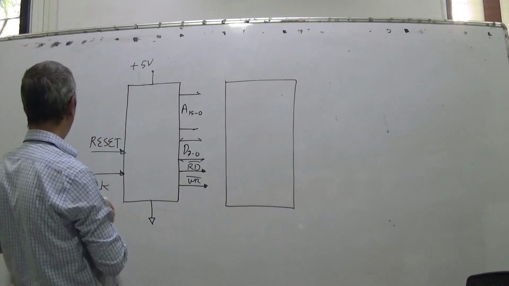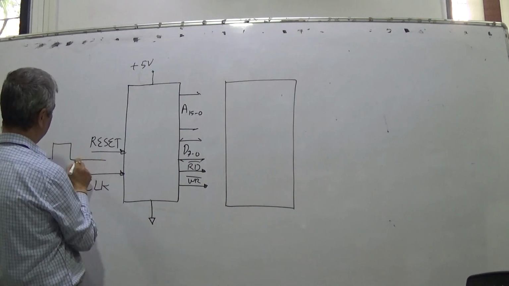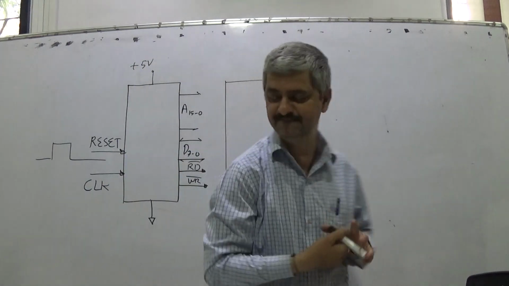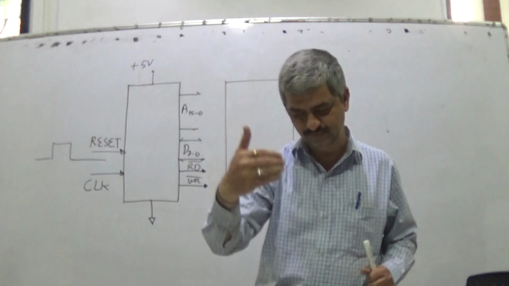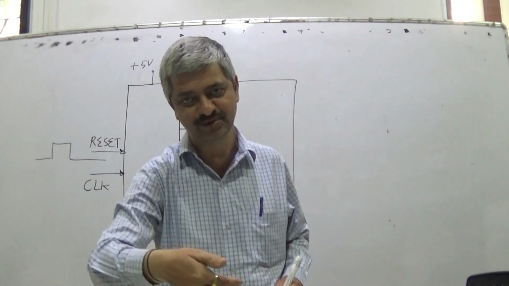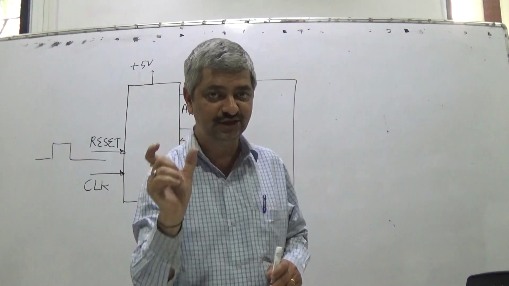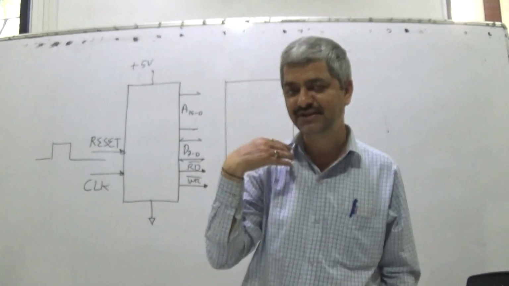So once we reset it, the CPU starts functioning. Clock is there, and from one falling edge of the clock to the next falling edge of the clock is 1 clock cycle. In 3 clock cycles, one operation is completed by the microprocessor, and that operation is either reading or writing.